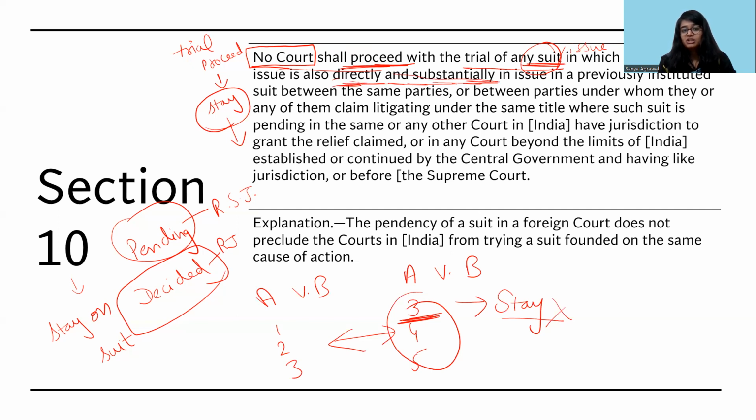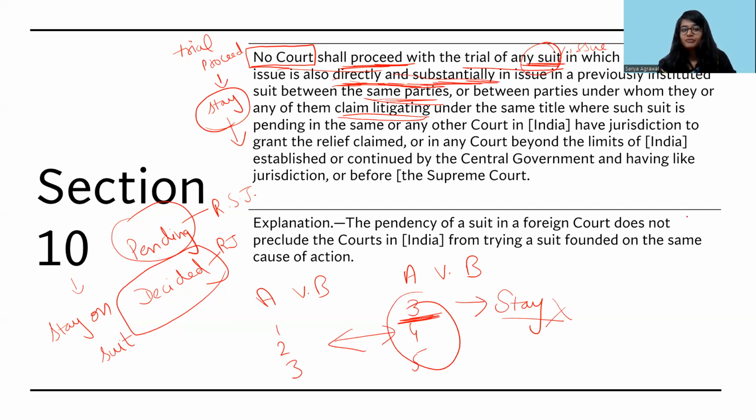As we have seen in Res Judicata, the meaning of directly and substantially in issue applies in the same way. Between the same parties, again, the meaning is the same: the parties should be the same, A versus B and B versus A. Parties under whom they or any of them claim, again, like a legal heir of A or a legal heir of B, or any person who is deriving their title or interest in the property from someone else who has already fought the case, or under the same title.